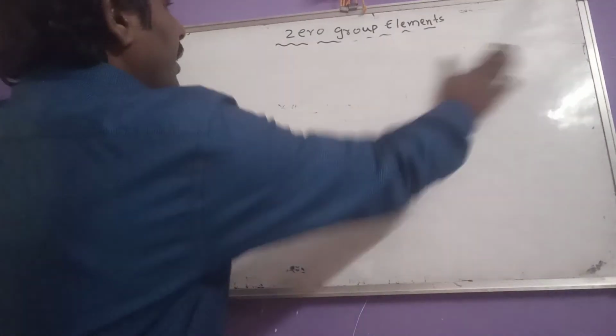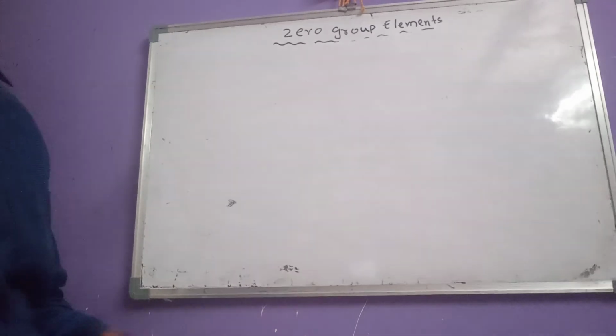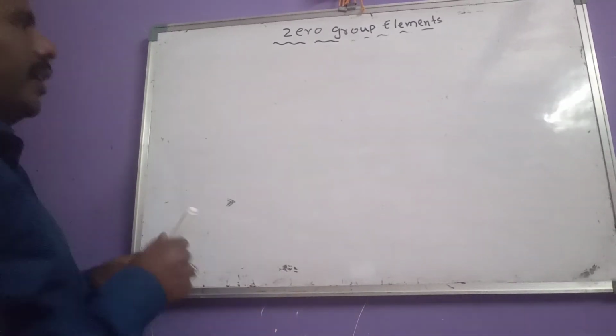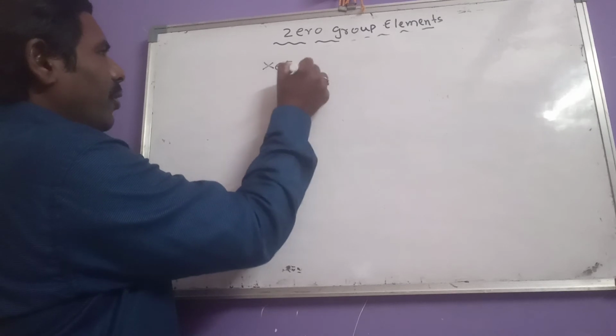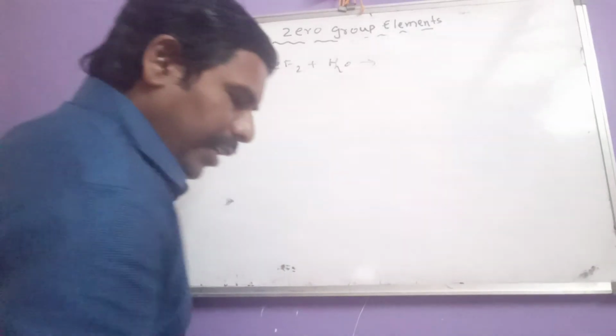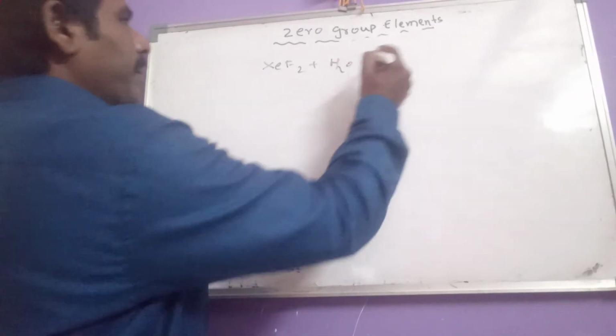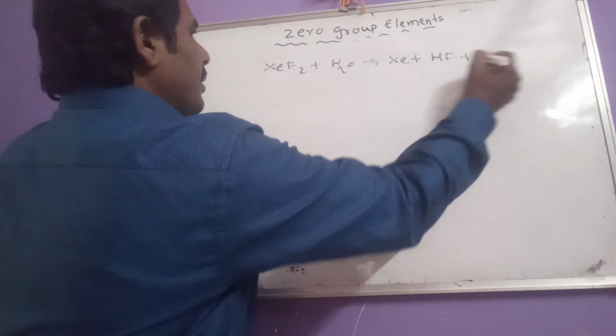Okay, then they undergo hydrolysis reactions also. Xenon difluoride, tetrafluoride undergo hydrolysis reactions. Xenon difluoride when subjected to hydrolysis gives xenon plus HF plus oxygen.